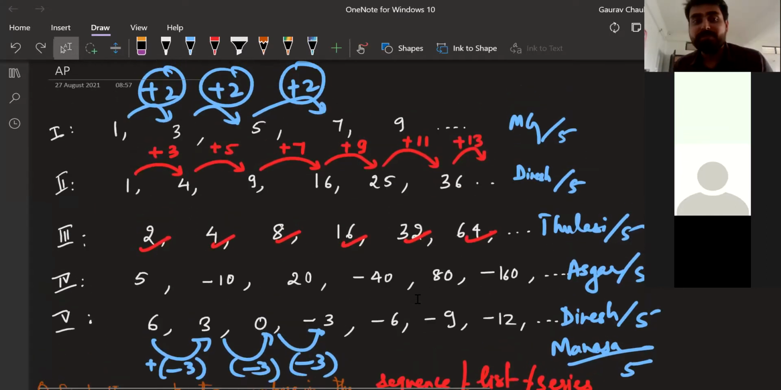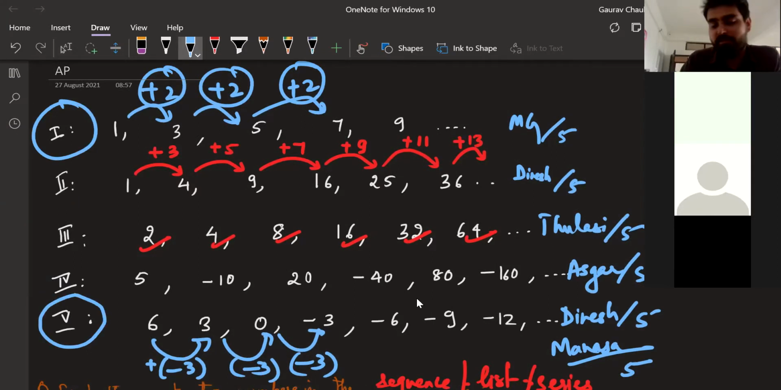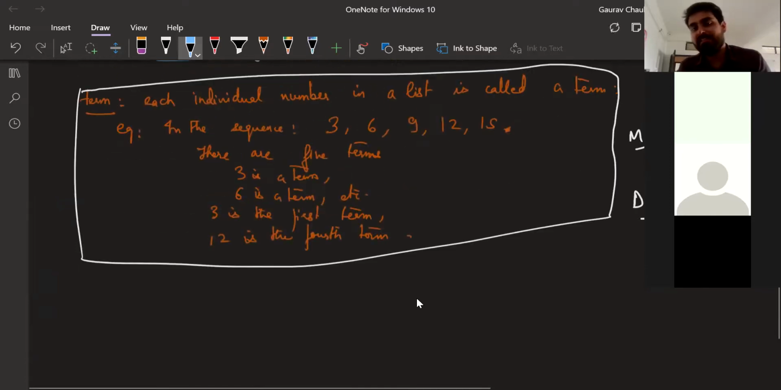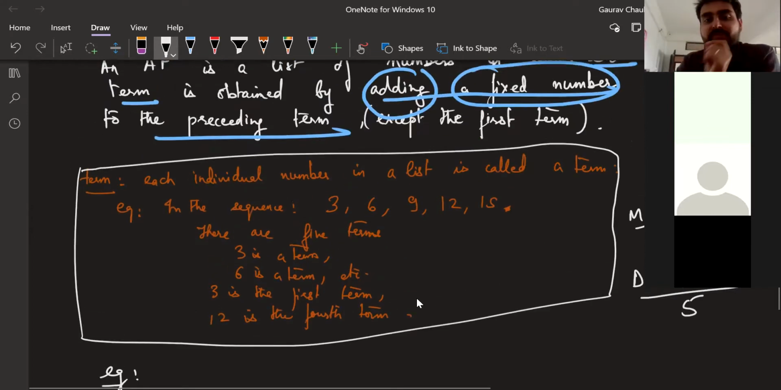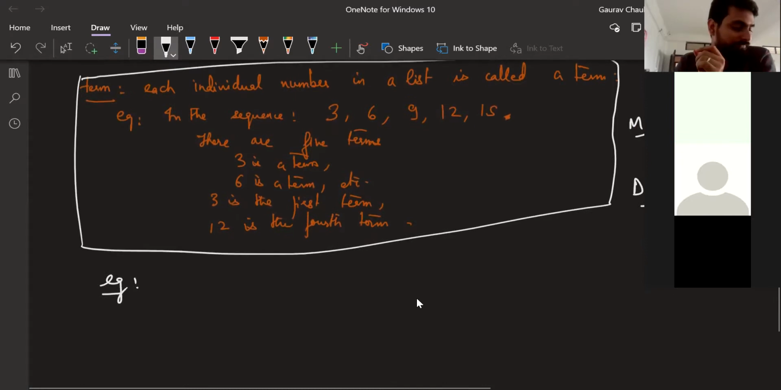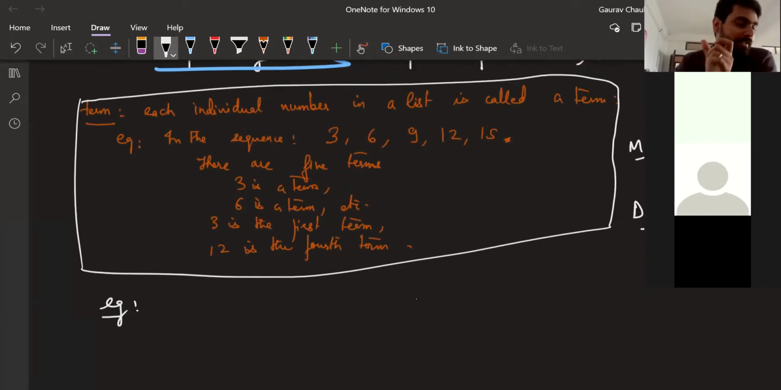But for our purposes, in our chapter, we are only going to study 1 and 5 and also like one more. Like it's basically this type of numbers where we get the next number by adding a common difference. Basically a fixed number we are adding every time, okay? That fixed number is called common difference, all right? Just going to wrap this class up.